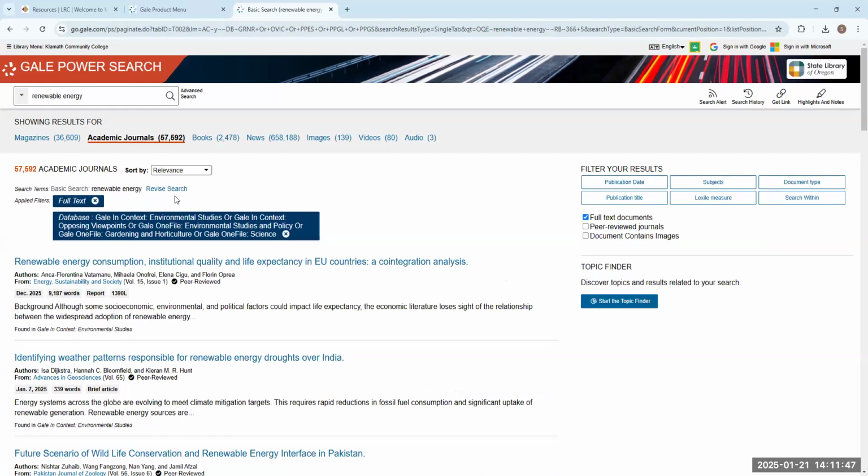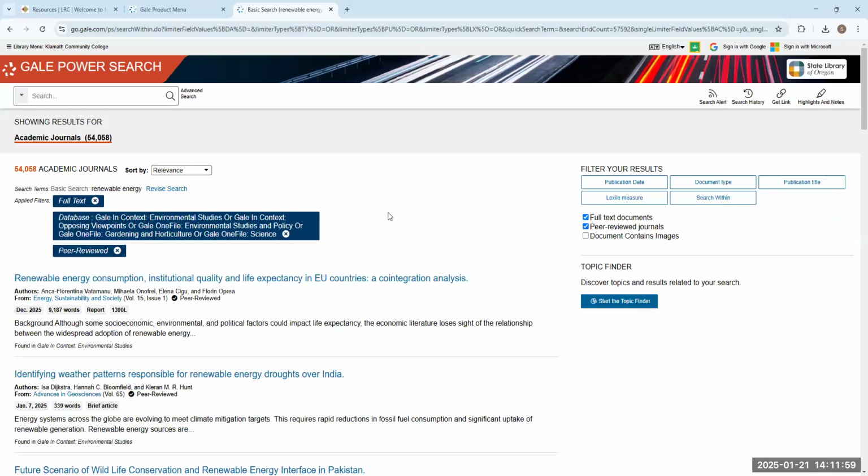All right. And then once you're here, we're going to go over to filter your results over here on the right-hand side. Right underneath full text documents, you will see peer-reviewed journals. Let's click that real quick. That way we're making sure that everything we're looking at is peer reviewed.